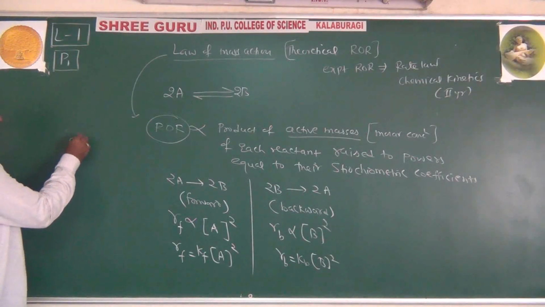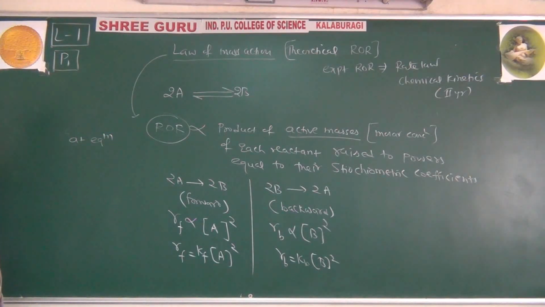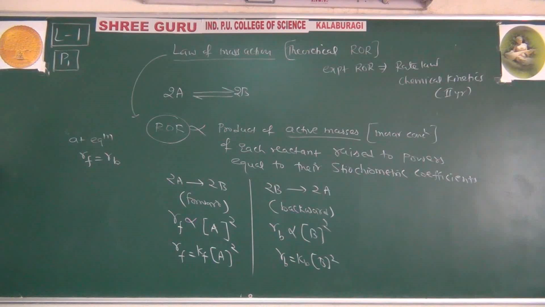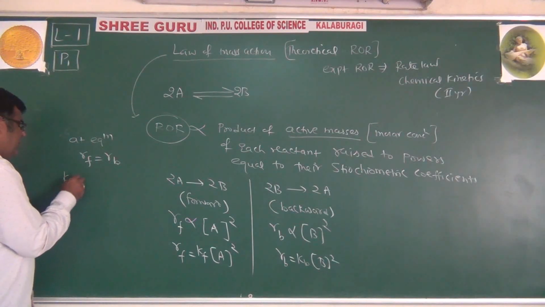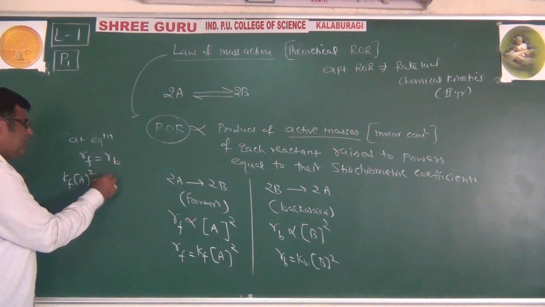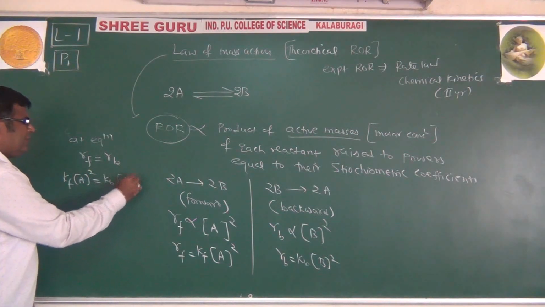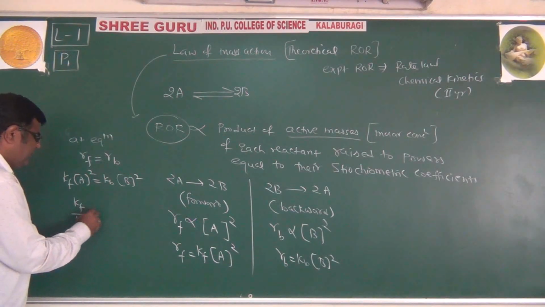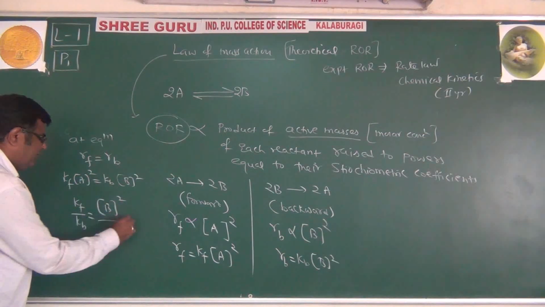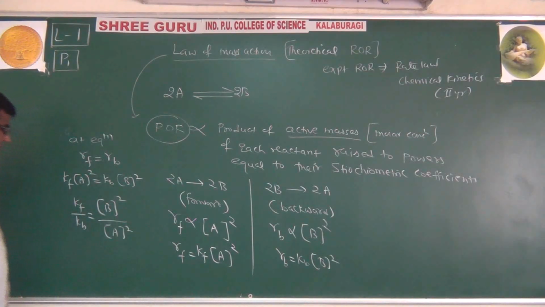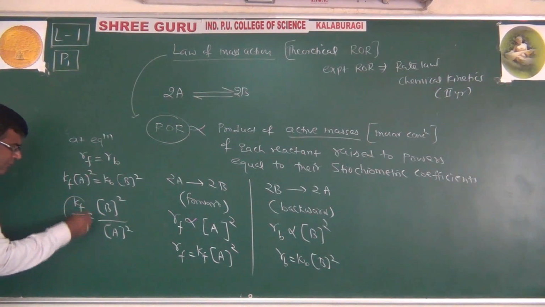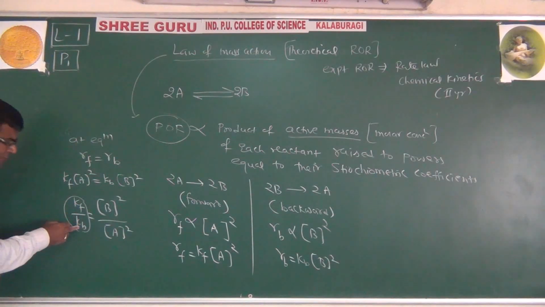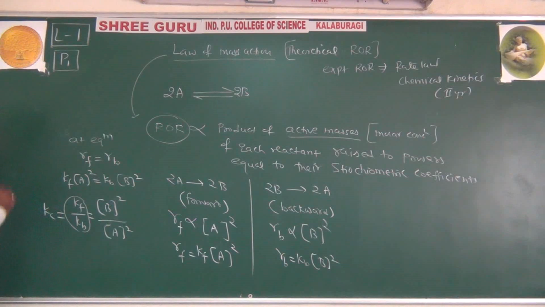Now we know that at equilibrium, rate of forward reaction is equal to rate of backward reaction. That's how we define the equilibrium. So Kf [A] square is equal to Kb [B] square, and we can say Kf by Kb equals [B] square by [A] square, and this ratio of rate constant of forward reaction and rate constant of backward reaction is called the equilibrium constant.